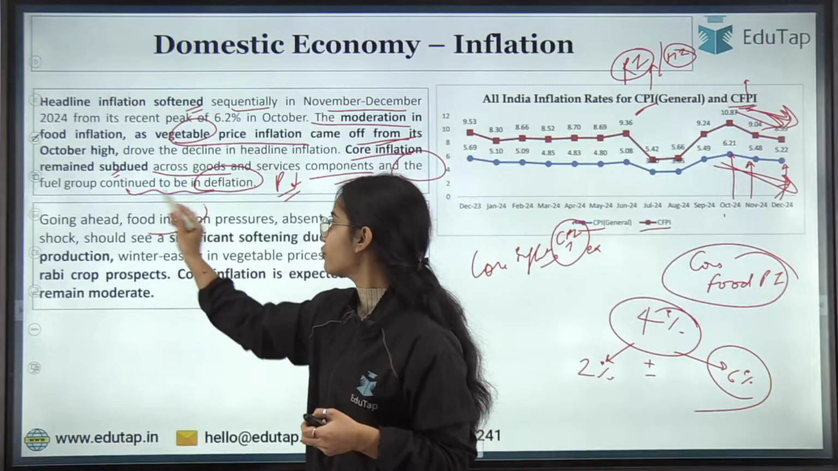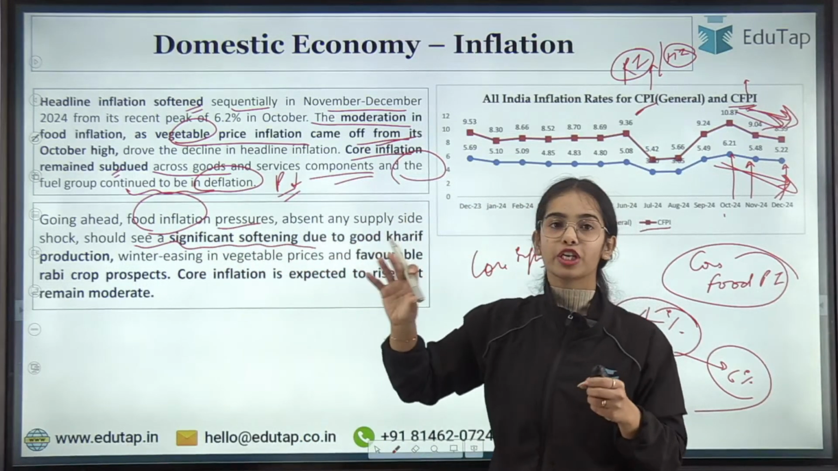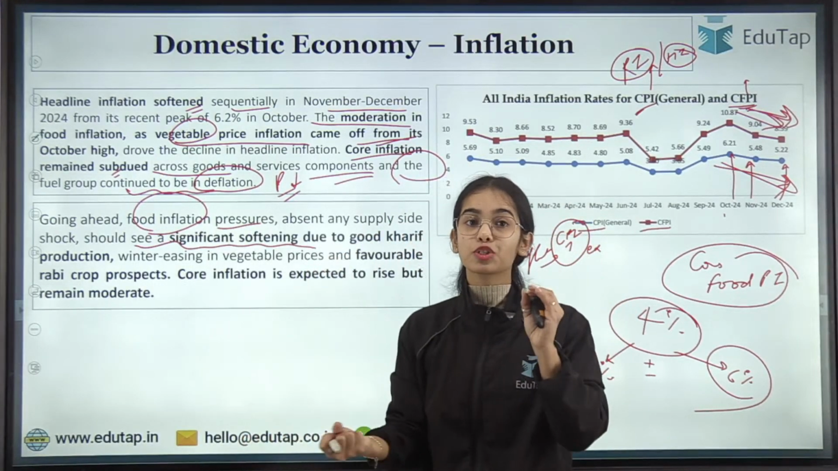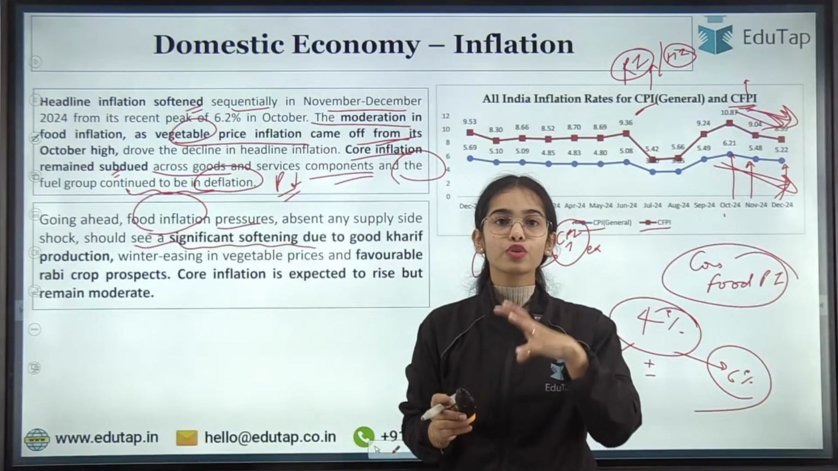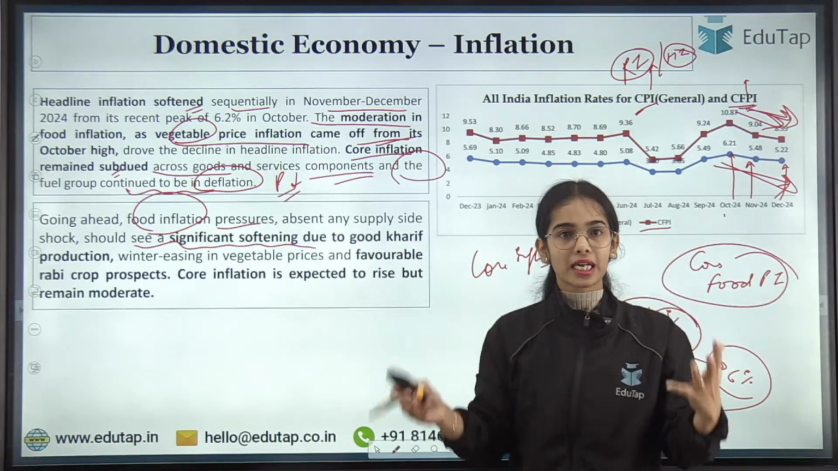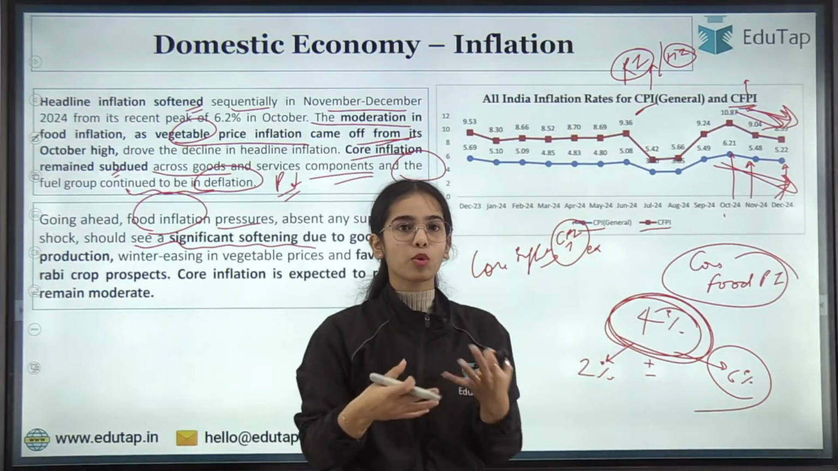Going ahead, food inflation pressures should see a significant softening. That means food inflation pressure is expected to lower further. So that is going to be very good news, due to which the MPC is saying that inflation is going to decrease in our country and come to the target level of around 4%.